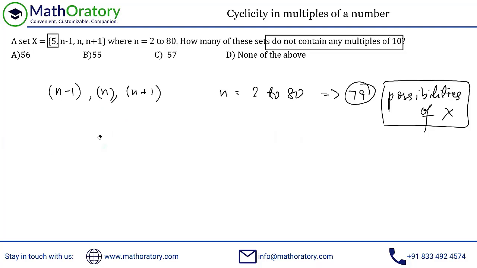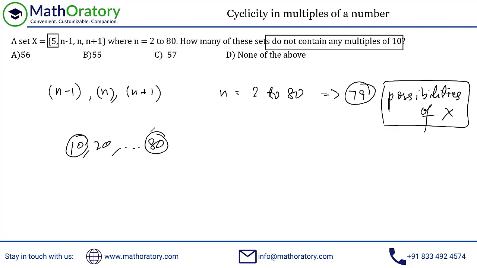So the first question is, how many multiples of 10 are there in the range? So we have 10, 20 up to 80, right? So we have 8 different multiples. In an ideal scenario, each of these should have been occupied by all three, n minus 1, n, and n plus 1, right? So similarly, 20 could have been assigned to each of these, but always look for the extreme cases, for example, the lowest one and the highest one. Now, in this case, the 10 is not an issue at all, because the value of n can start from 2. Think about the upper extreme. So think about this 80.